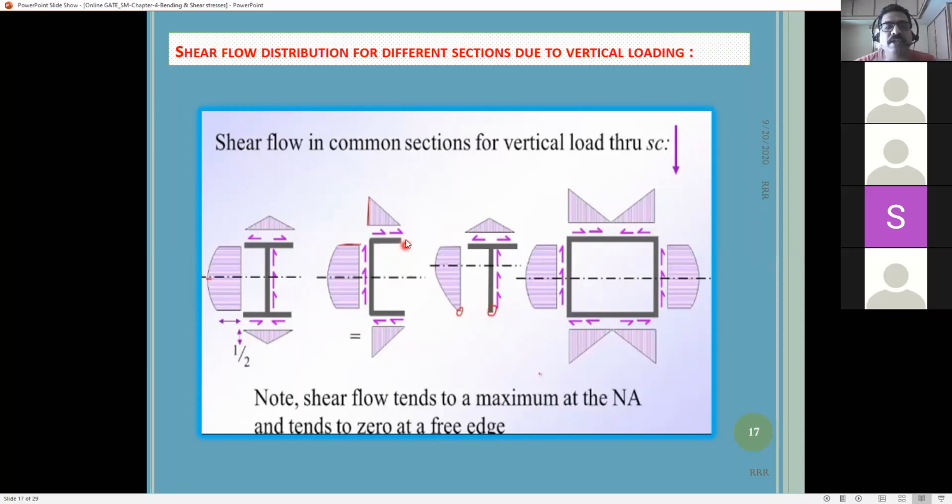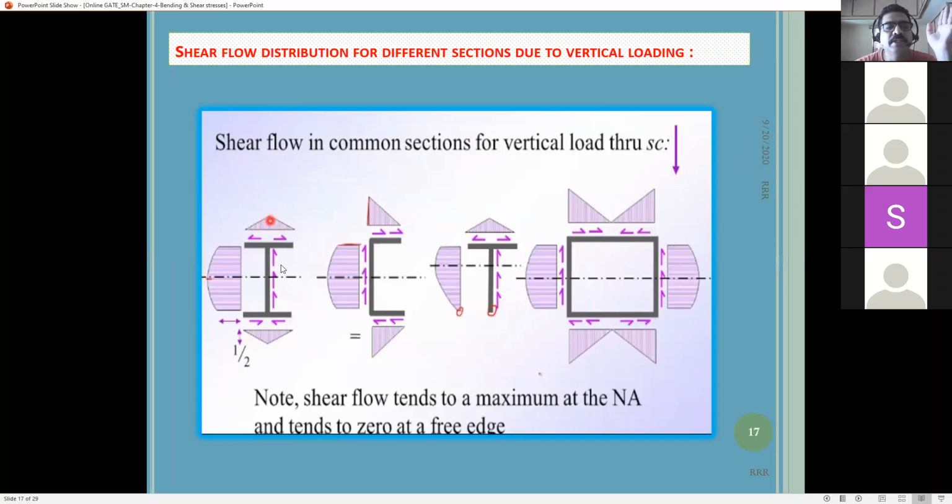Please remember, the free ends for the I section will be these two, the top and bottom. Please remember, these are the free ends, right? But any other portion is not called a free end. Only the extreme edges we consider as free ends. So at all the extreme edges, the shear flow will be zero.